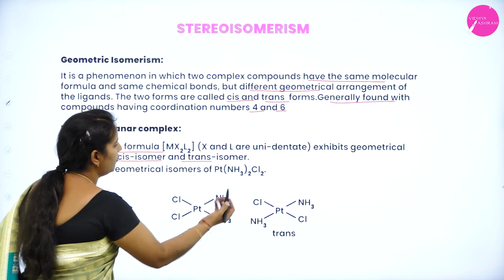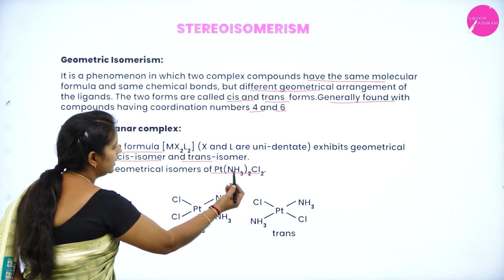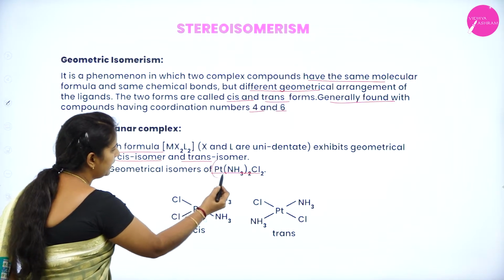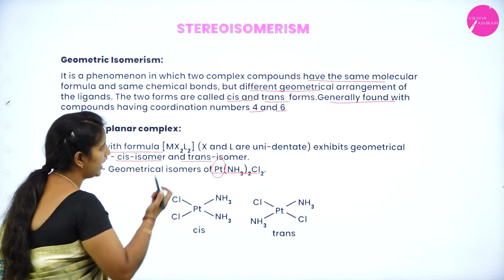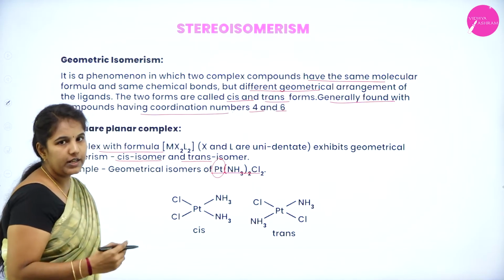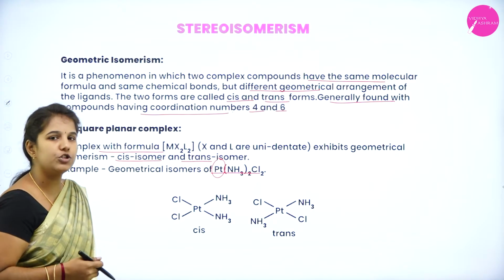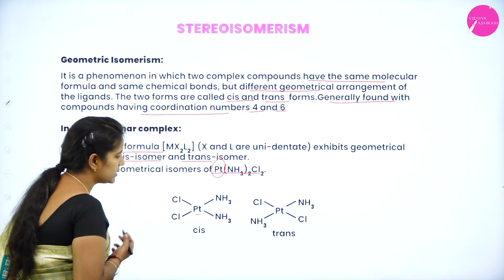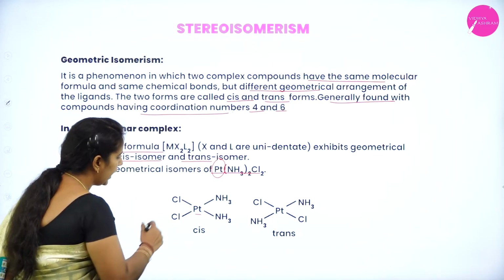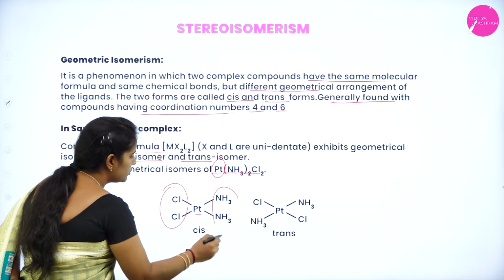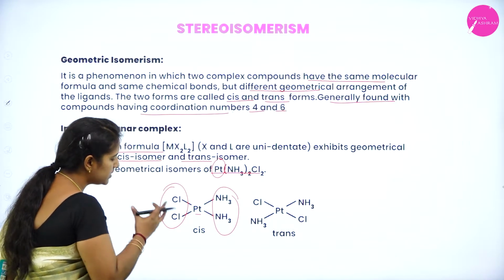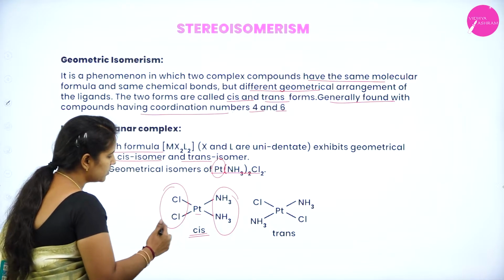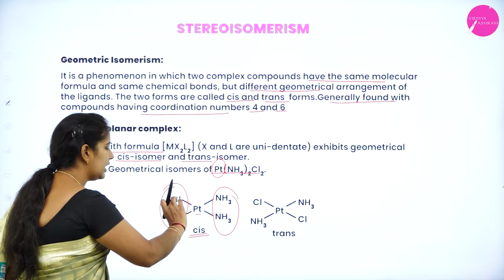Here I have an example of platinum, that is, a dichloride of platinum. You can see that the platinum has a +4 oxidation state. As I have said, the compound should consist of a central metal atom with a coordination number of around 4 and 6. So the central metal atom has the +4 oxidation state, is it right? You can see that the 2 chlorido and 2 amino groups are present on the same side. Hence, such isomers are known as what? Cis isomers.